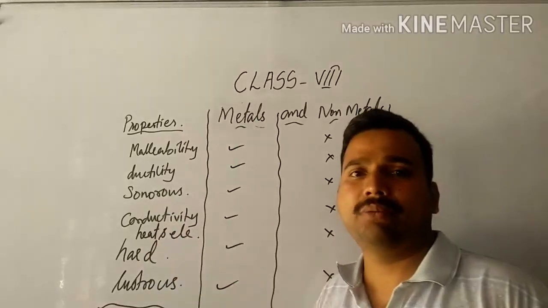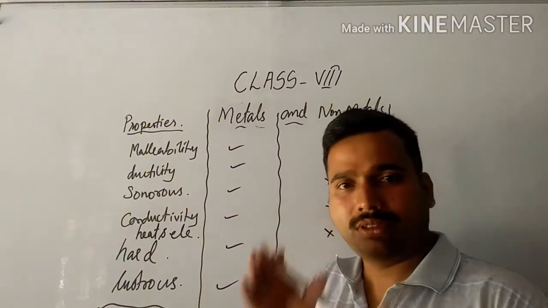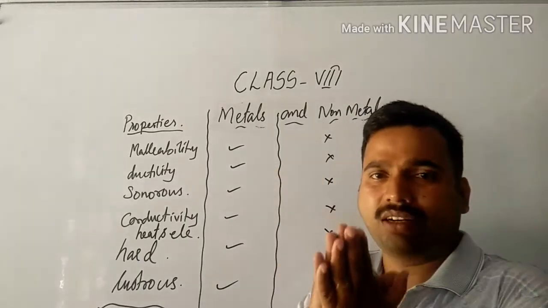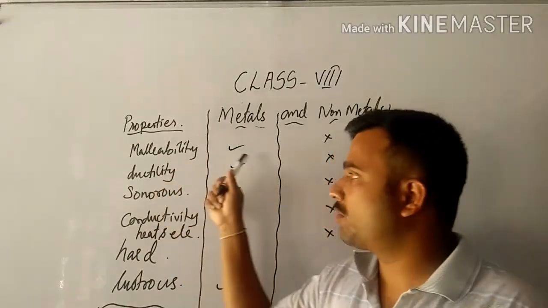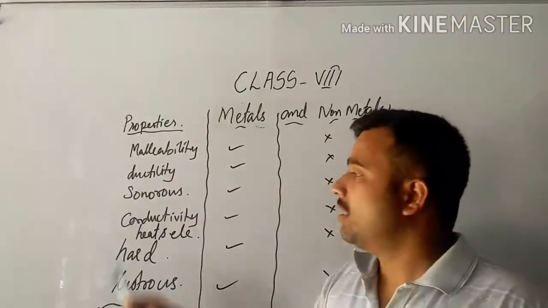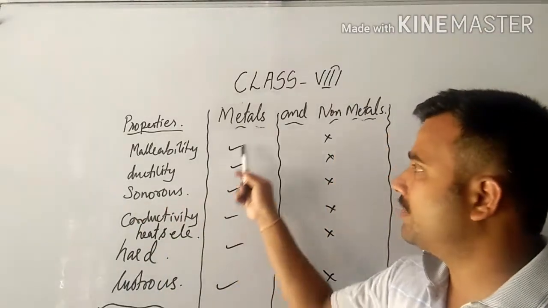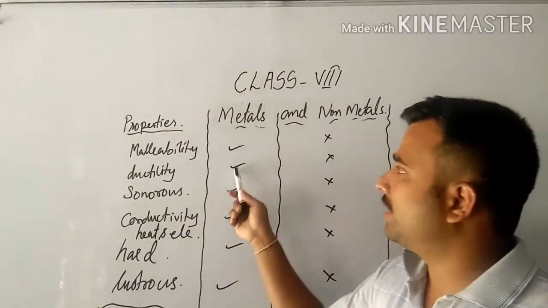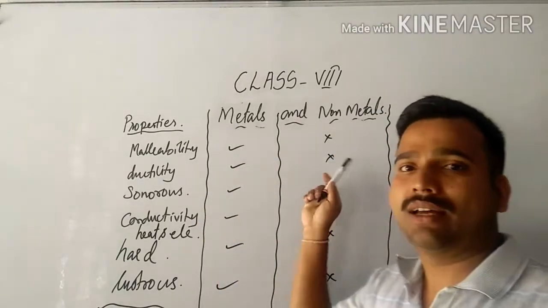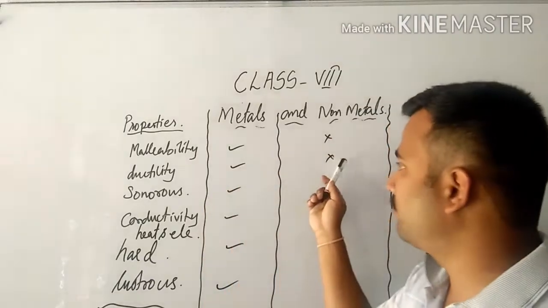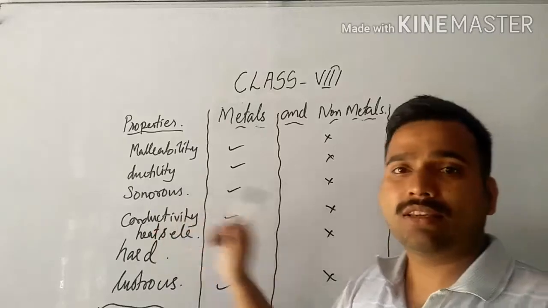Say malleability. What do you mean by malleability? The ability with which an object can be beaten down into thin sheets. That is called malleability. Metals show this particular property, so they are malleable. Similarly, they can be drawn into thin wires, which makes them ductile. This property is exhibited by metals, and non-metals do not exhibit this particular property.